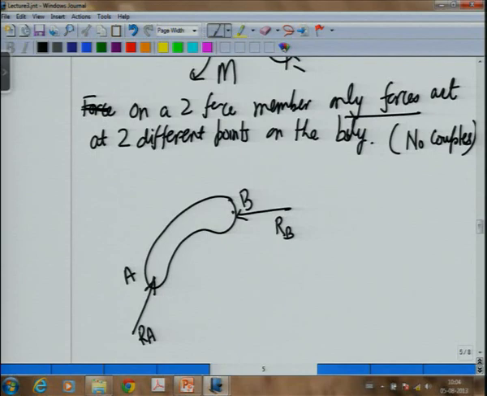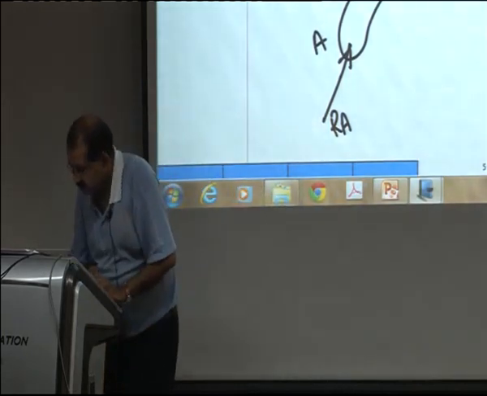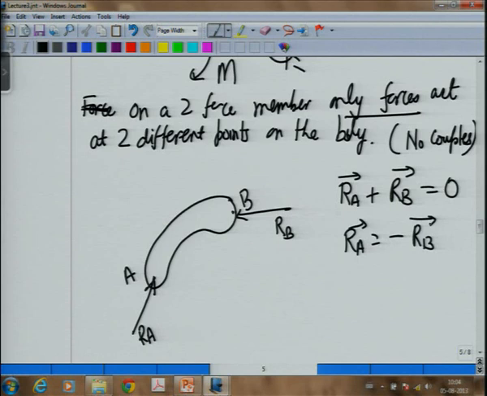If this body is in equilibrium, let me write its equations. The first equation I write, I get RA plus RB is equal to 0. What does this tell me? That RA is equal to minus RB. That means in a 2 force member, the 2 forces which are acting at the 2 points have to be equal and opposite if the member is in equilibrium. Okay? Is that fine?